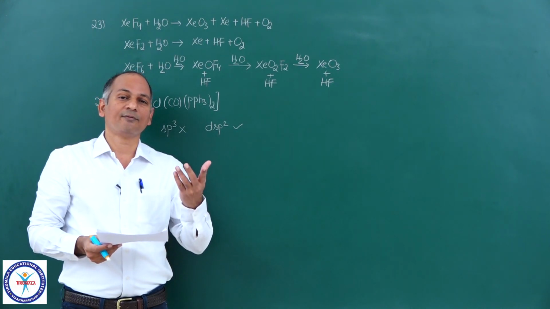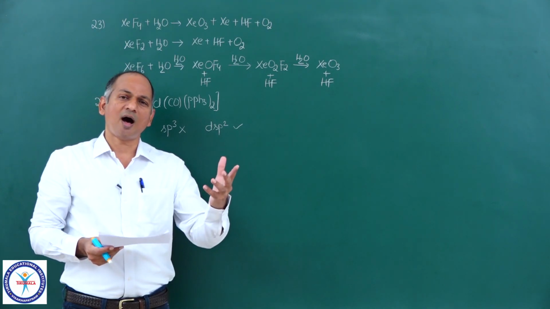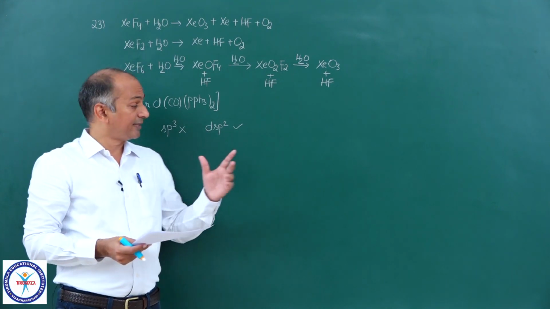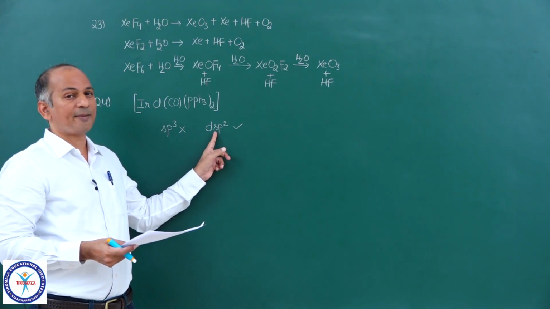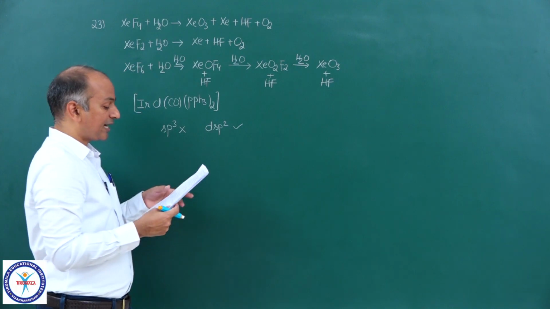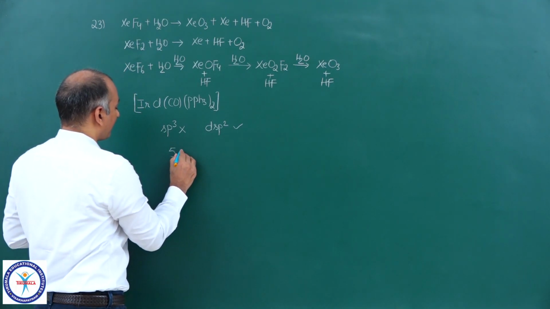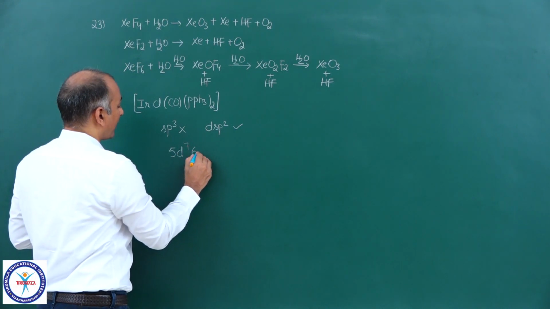When a complex forms a square planar shape, all its electrons are paired up, and that is the reason for dsp2 hybridization. So Ir+ has the configuration 5d7 6s1.